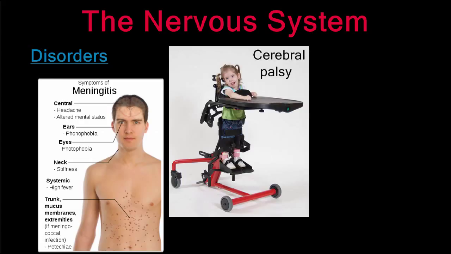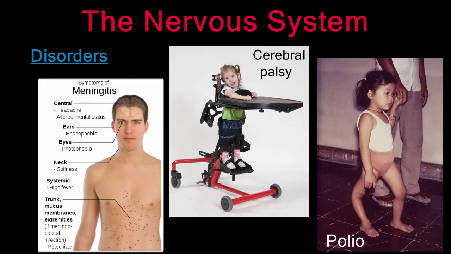Cerebral palsy is a birth disorder characterized by impaired motor function. People with cerebral palsy oftentimes are confined to a wheelchair and may not even be able to speak. Polio is a viral disease most often affecting children that causes paralysis of the legs. The risk of polio infection is reduced with immunizations.